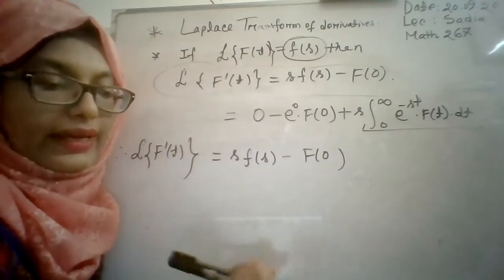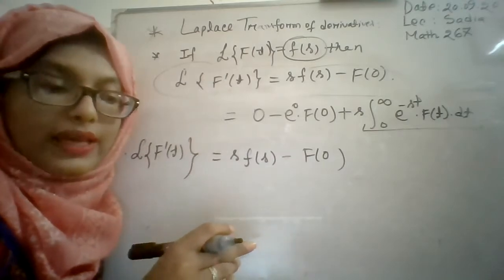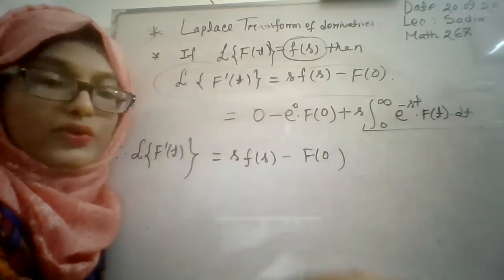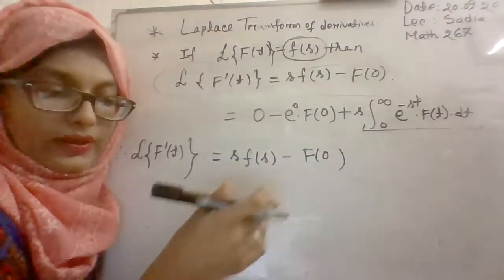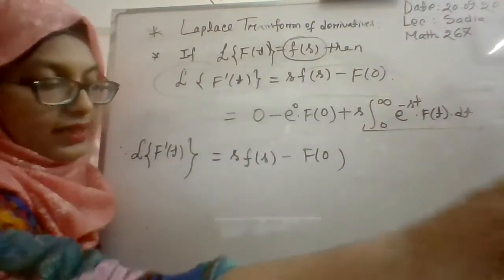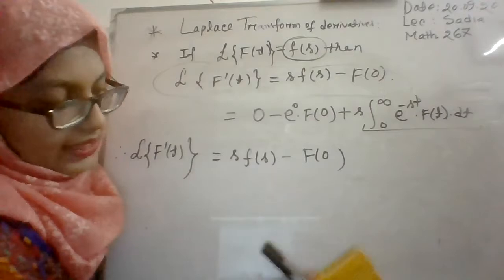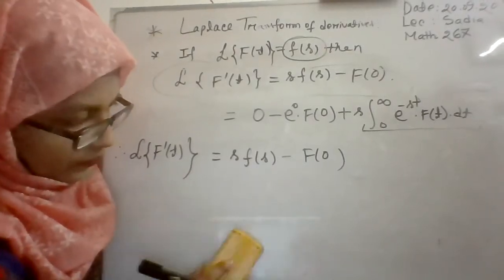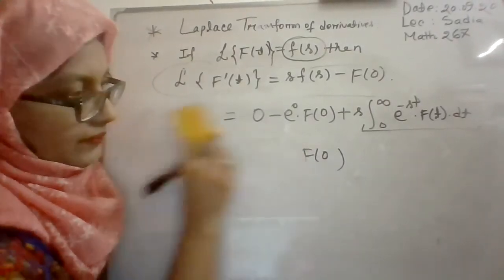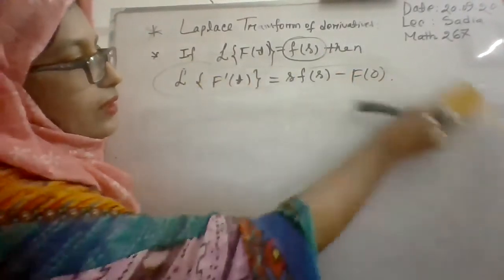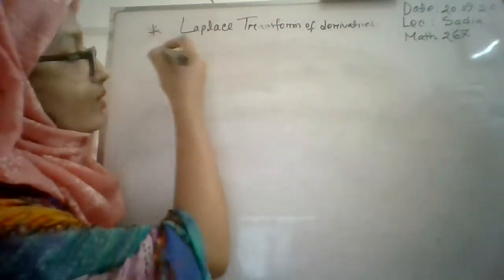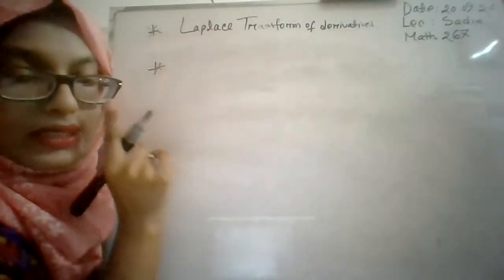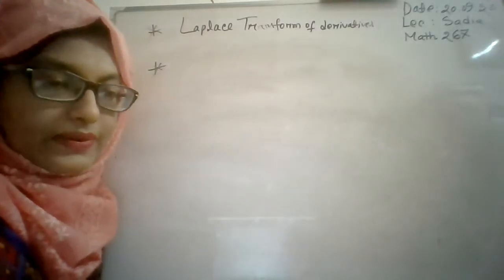Now we will see the properties for second order derivatives. So students, is there any problem understanding these properties for the first order? If you have, then you may ask. Otherwise, I will go for the second order derivatives. If anyone has any question, then you may ask. Otherwise, we will go for the second property of second order derivatives.